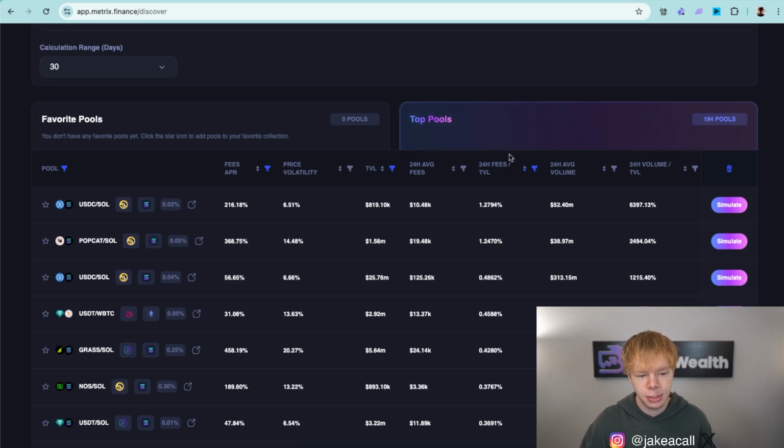Now, what I really want you to pay attention to when browsing through these 194 different pools is the actual assets that these pools are comprised of. And that's ultimately what we are doing here. We are not going and looking at really any of these numbers quite yet. We are primarily looking at the assets.